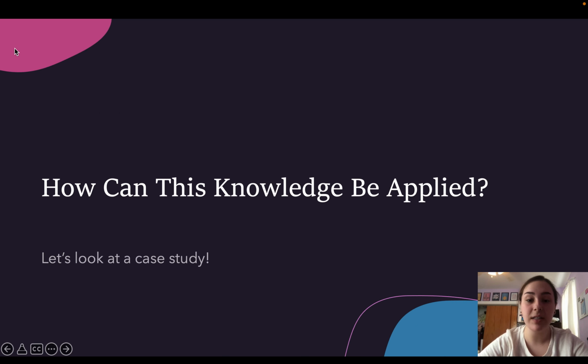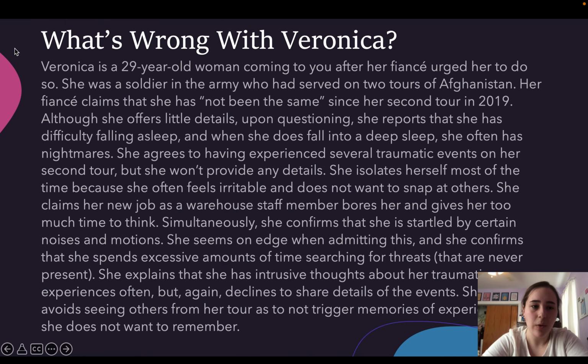Now that we know all of this about PTSD, how can this knowledge be applied? Let's look at a case study. What's wrong with Veronica? Veronica is a 29-year-old woman coming to you after her fiancé urged her to do so. She was a soldier in the army who had served on 2 tours of Afghanistan. Her fiancé claims that she has not been the same since her second tour in 2019.